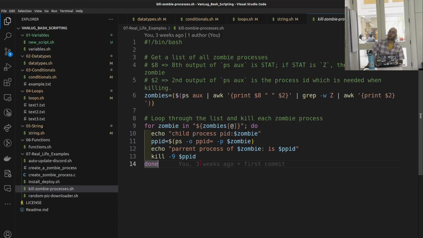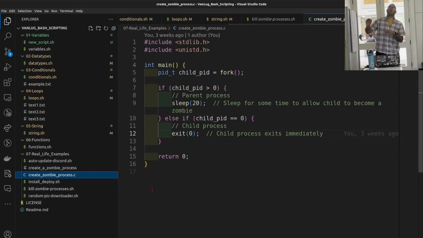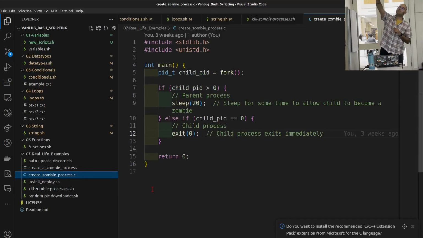And here's the C code for it, again really fast. I'm just going to create a process, fork from it, get a branch out of it. The parent is going to sleep for 20 seconds, so we have the time, because the OS is going to kill the processes automatically, we don't need to worry about it.